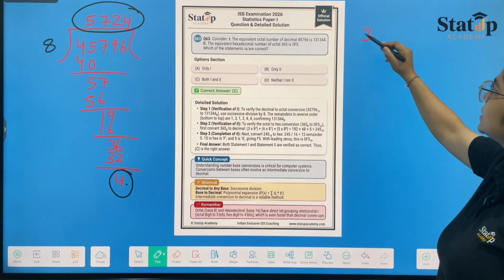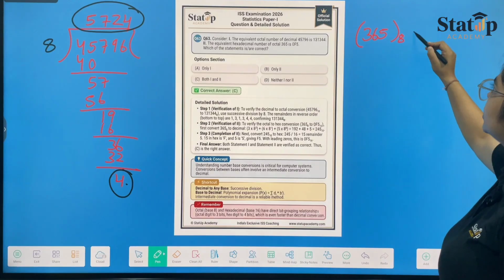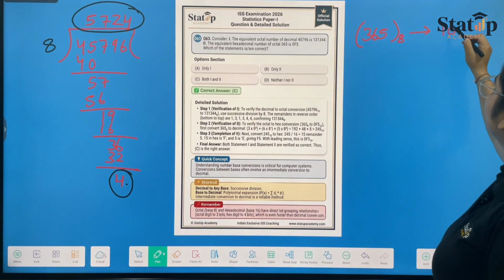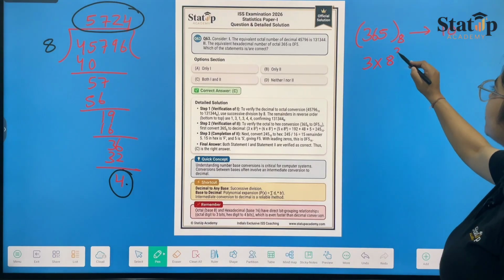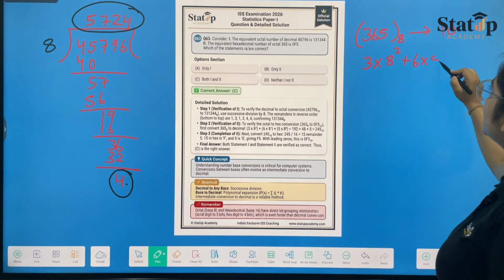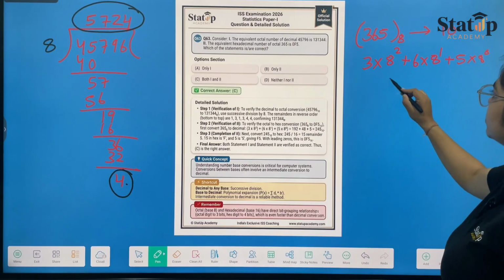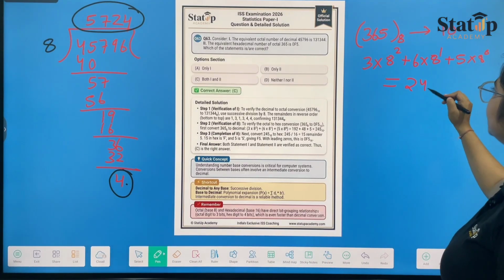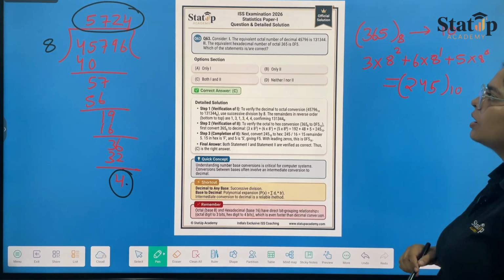So 365, octal to decimal, will be 3 into 8 raised to the power 2, plus 6 into 8 raised to the power 1, plus 5 into 8 raised to the power 0. We will be getting 245 as our answer. Okay.